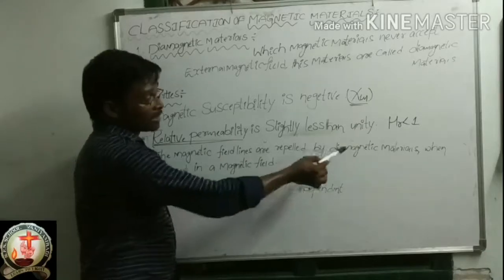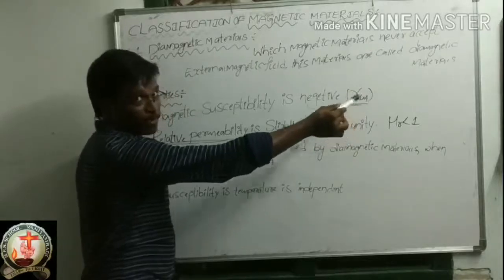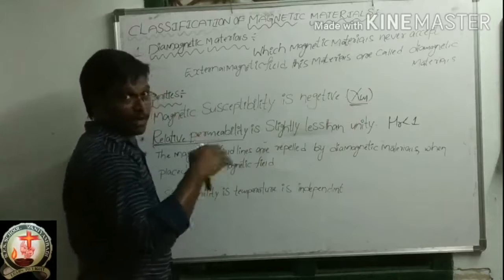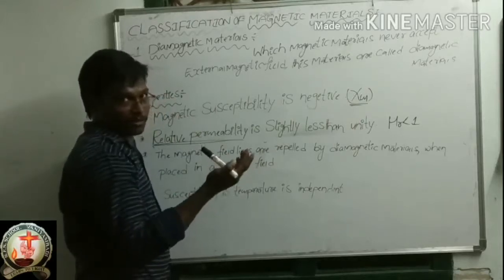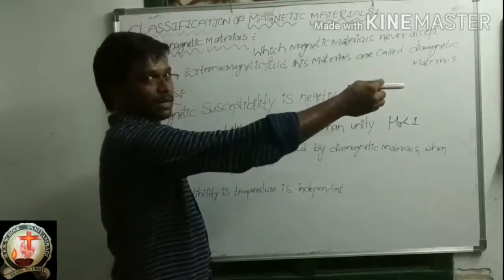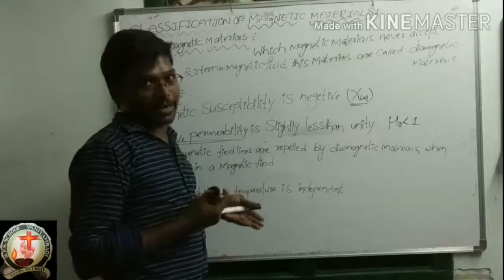Whenever we place a diamagnetic material in the external magnetic field, it repels the magnetic field lines. So only the direction is changing; it is still a straight line, but the magnetic field line direction changes.